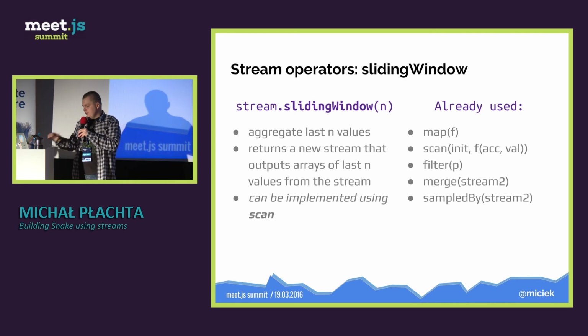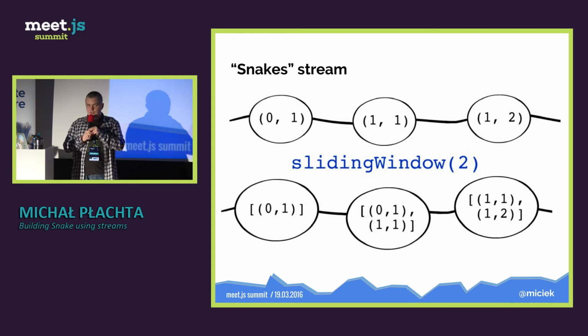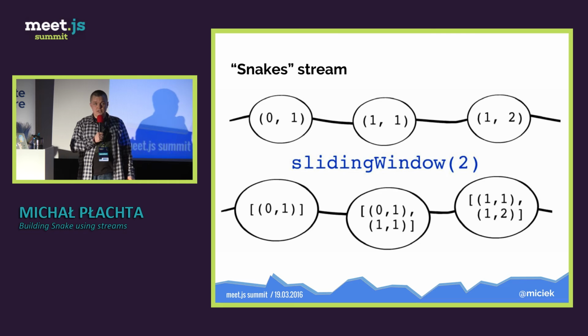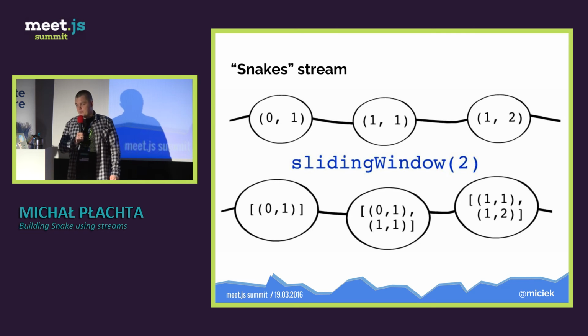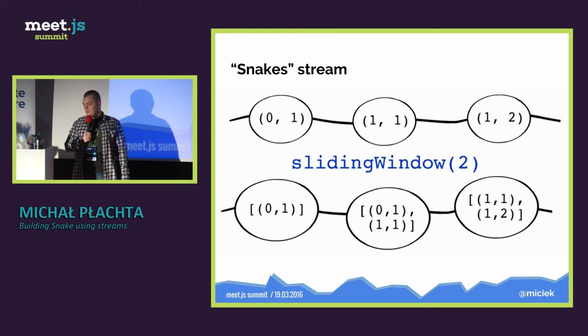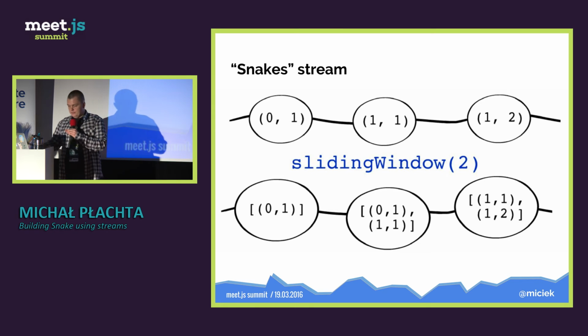In this example, we were creating a snakes stream, and we have our head position at the top, and the sliding window with 2 means that we want to create an array of the last 2 elements from the input stream. In this case, it will be 0, 1, 0, 1, 1, 1, 1, 1, 1, 2. And this stream will be called snakes stream. So we have an array of the last n values that the snake has been on in the last few turns, ticks.